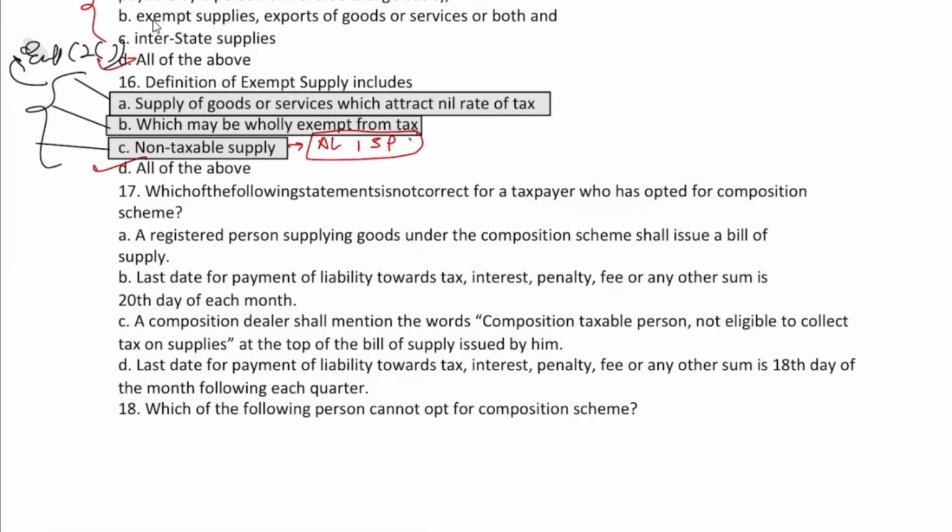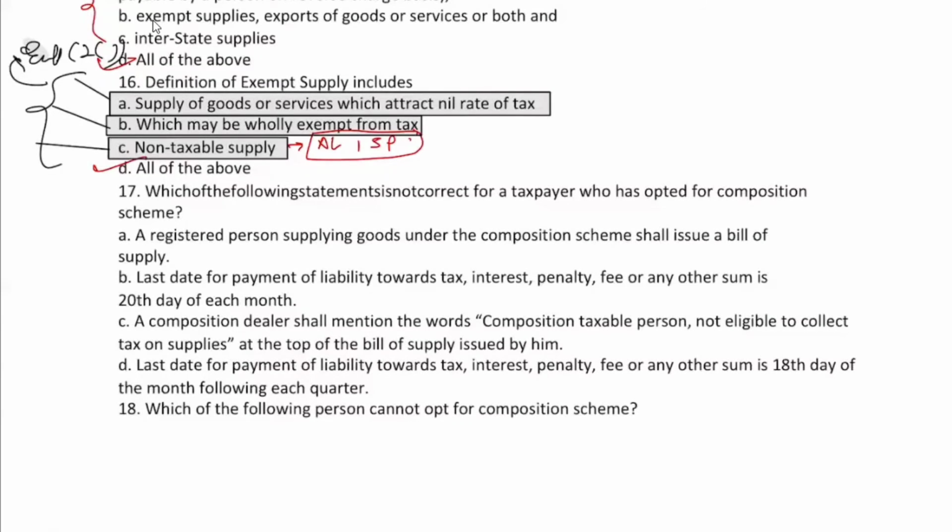Quarterly, you have to file it. Correct, 13th of the following month at the end of each quarter. Himanshu, you are saying B or D? B. So you are saying tax is there, correct?